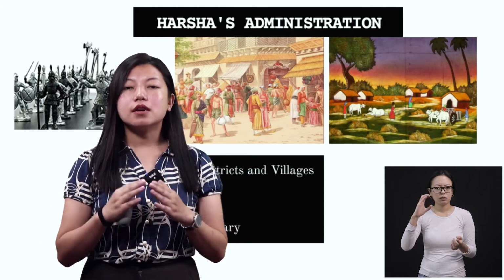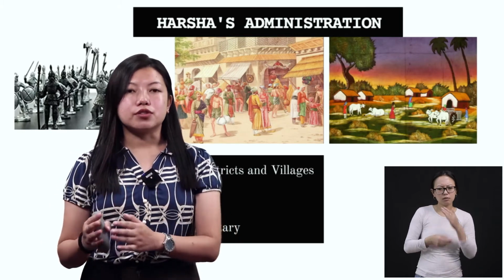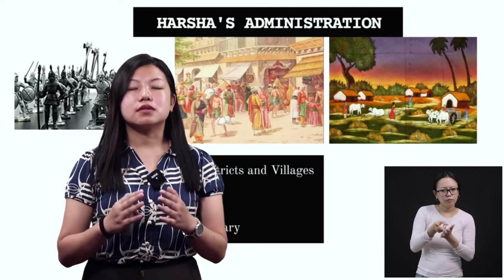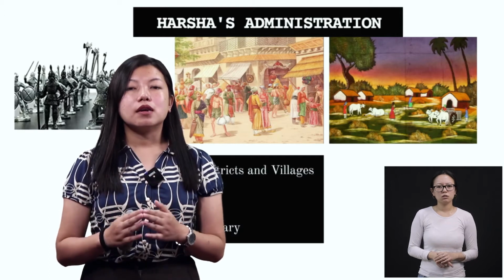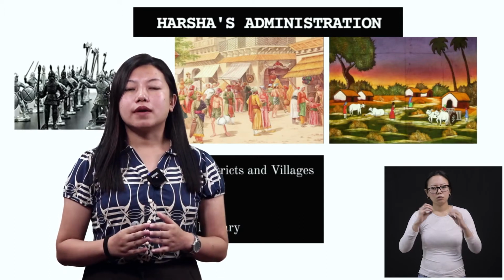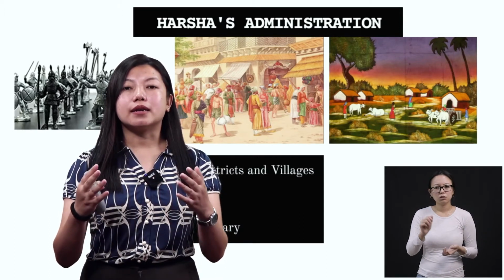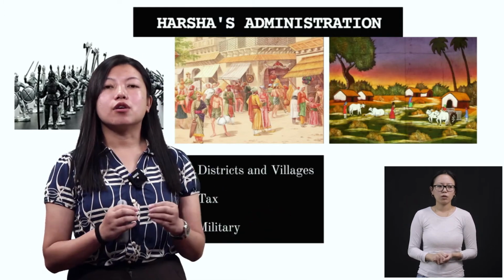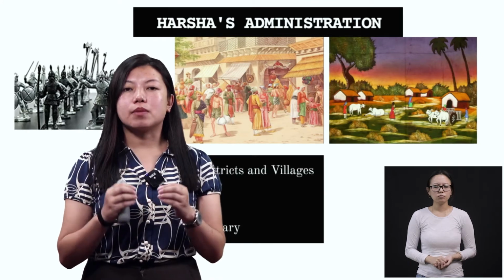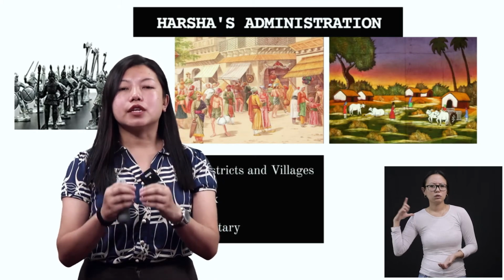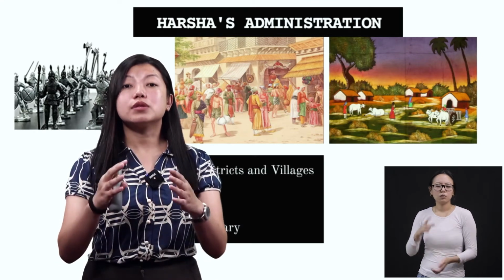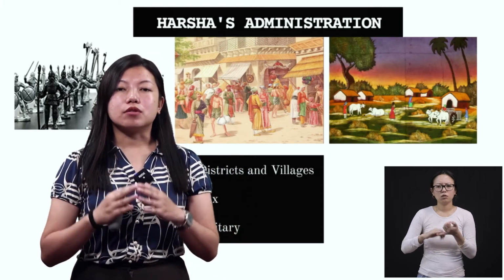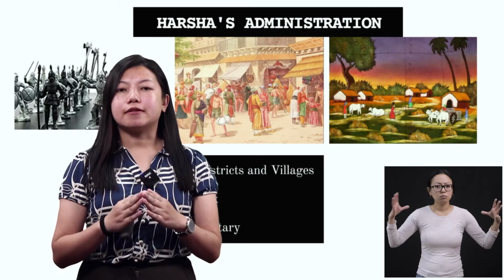So here in these districts and villages, he appointed certain people like the ministers, the noblemen, or the people who can look after the land by indulging in different works, right? So then he got the proper information about his districts and villages through these people. Or else it was not easy to look after this entire land.